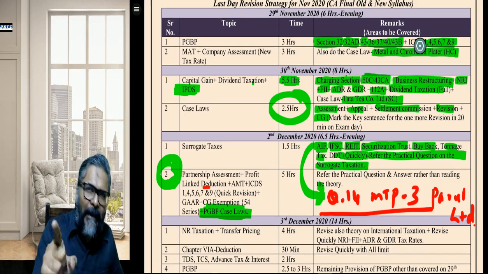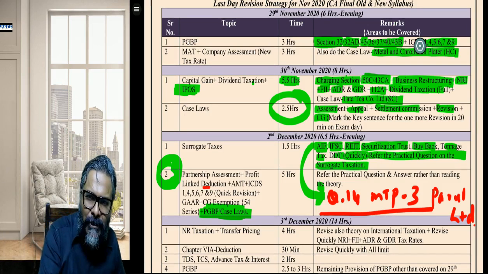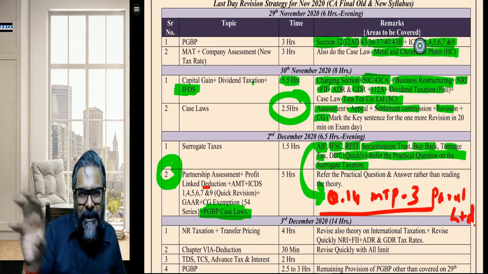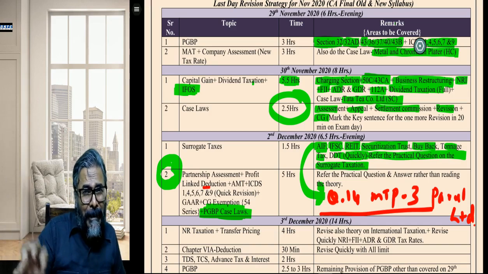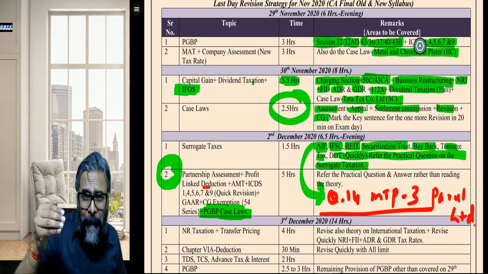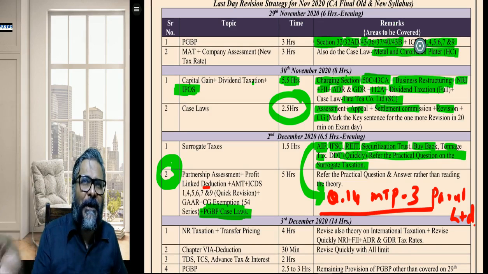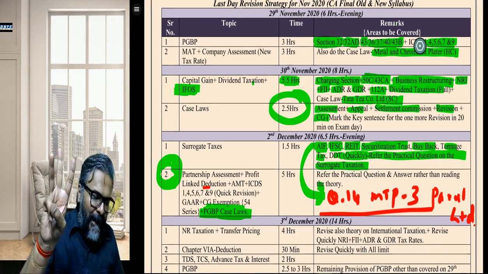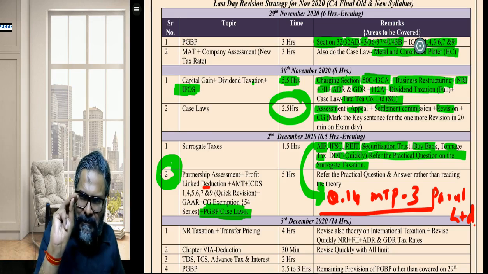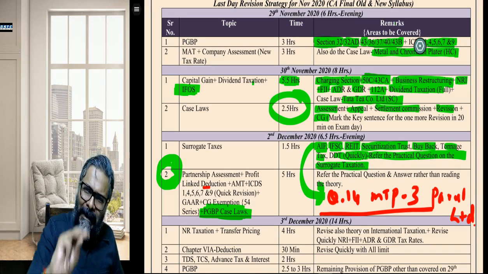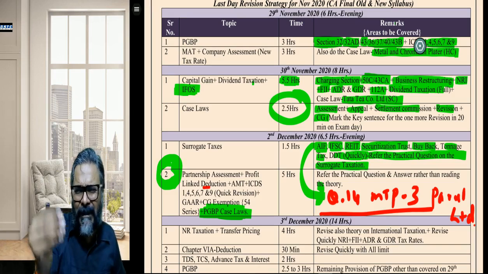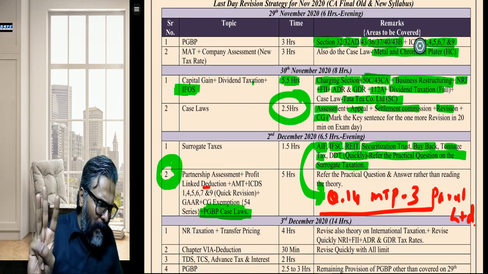Similarly, profit linked deductions also, students. Refer to those situations, those issues relating to profit linked deductions, and based on that, try to finish it off. AMT, all of you are aware, it's the simplest of the topics. In any case, again refer to a couple of good questions, and that should be all.